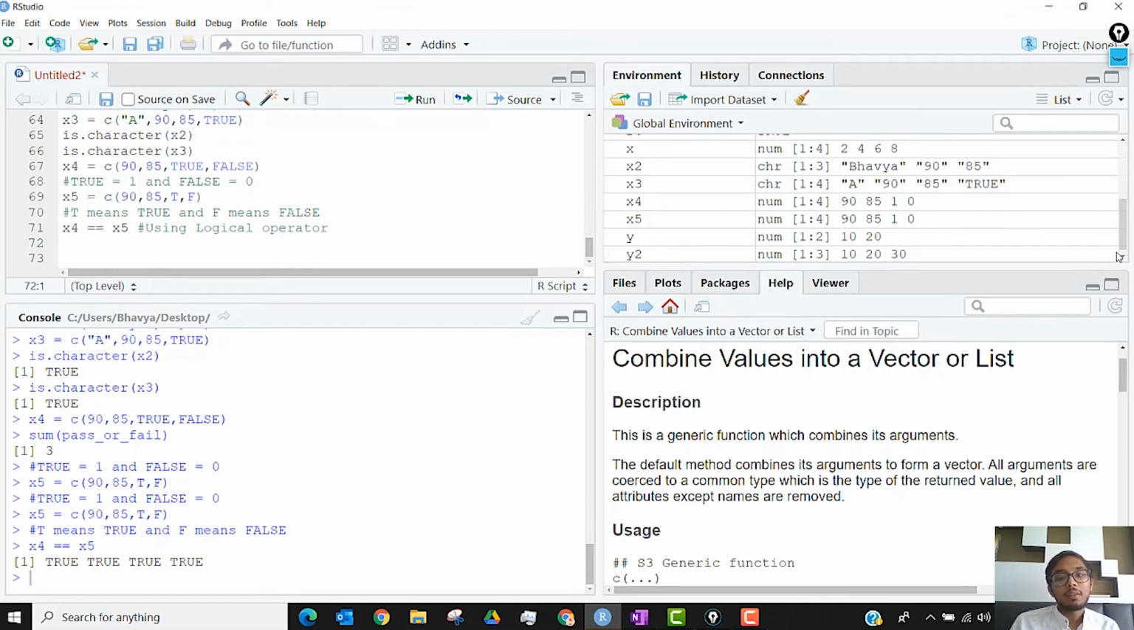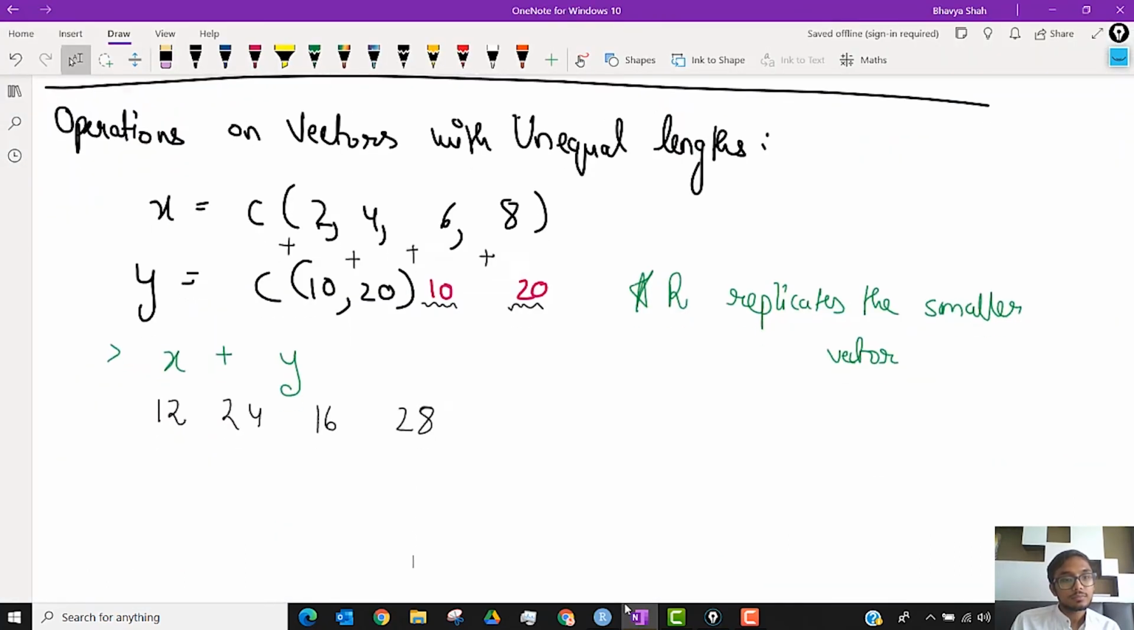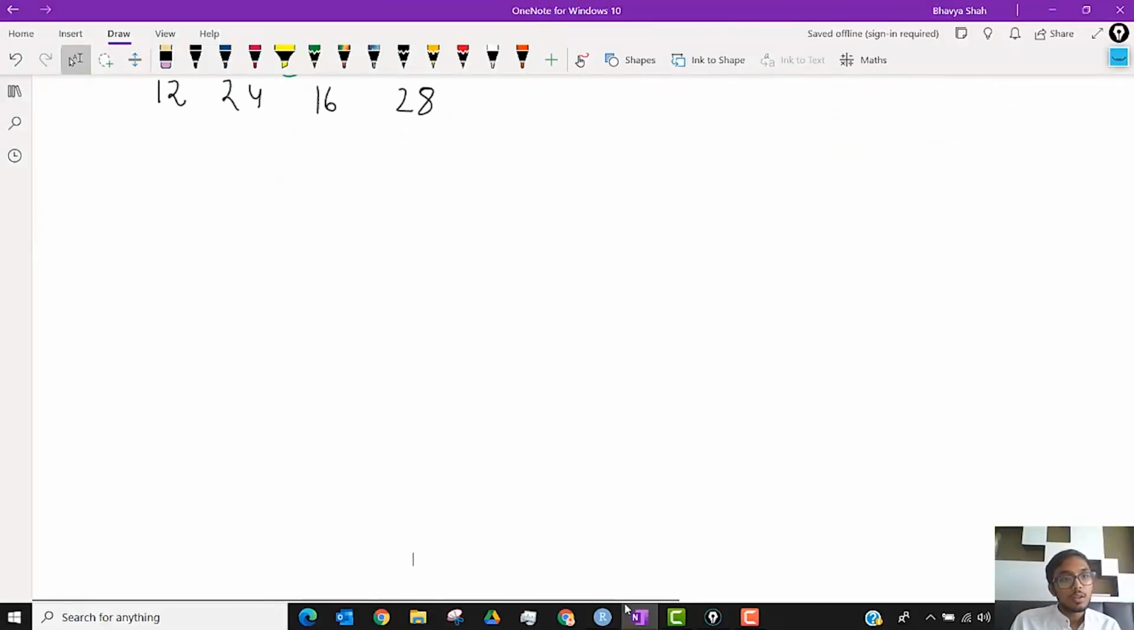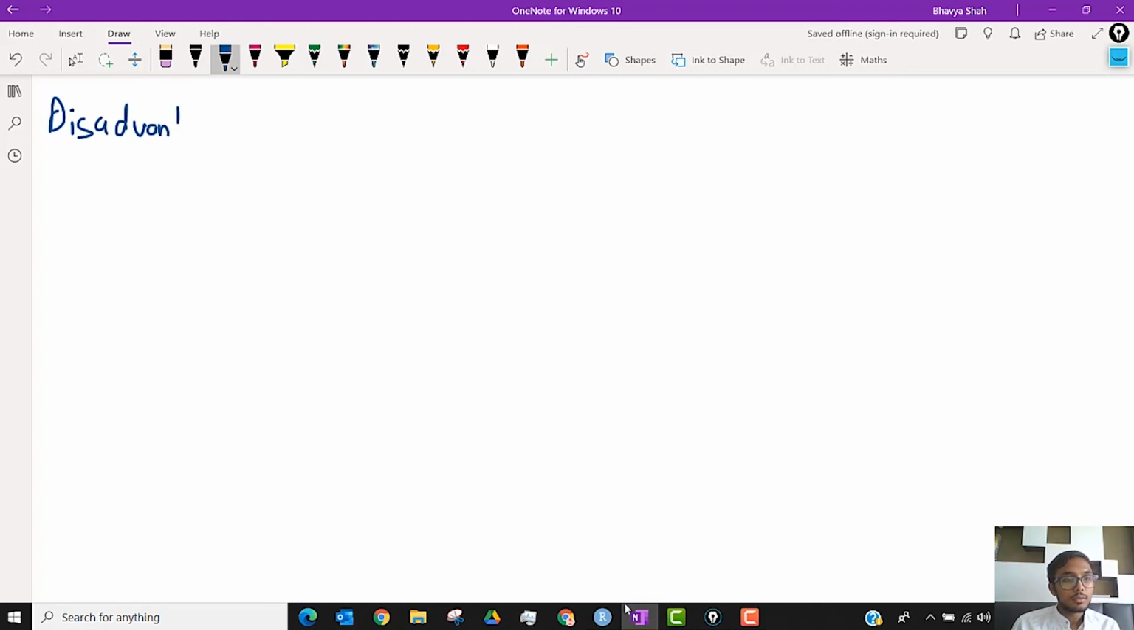This is not the only way we can create a vector. Okay, this is the very basic of vector. We'll try to understand other data structures in R, and then we'll come back to how we can create vectors differently. But why other data structures? Why are other data structures required? Disadvantages of a vector.